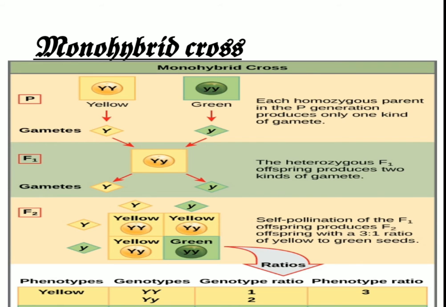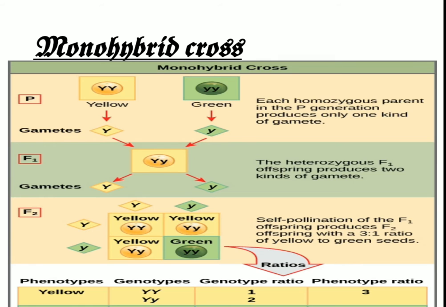We represent the yellow color by capital Y, and for the other extreme of the same allele, the recessive form, we do not use the color letter G, but instead write small y, while capital Y represents yellow as the dominant color. This is the homozygous condition, as both the alleles are the same, dominant or recessive.